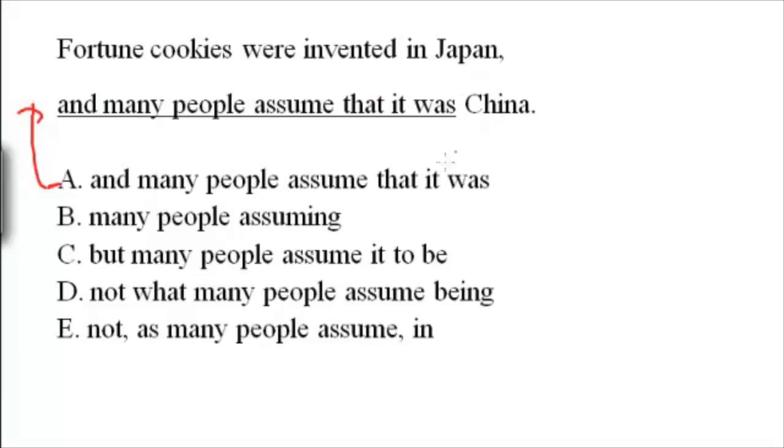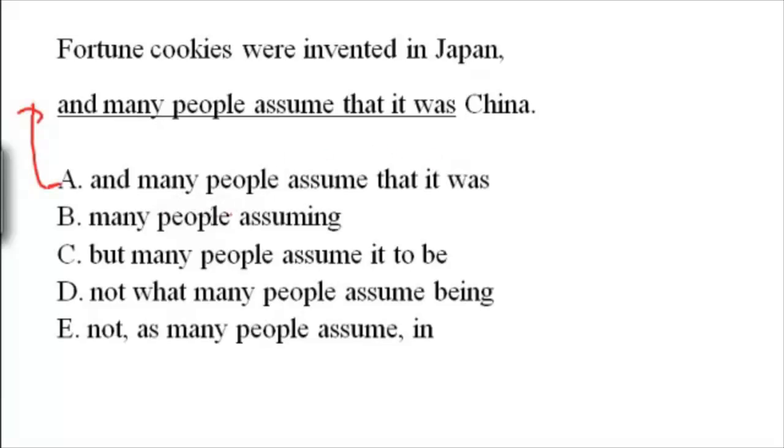So remember, you should do all questions the same way, right? Subject, verb, and what's the main idea of the sentence. And you should find out what the non-essential information is. So in this case, cookies were invented in Japan. That's the main idea. And I think what they're trying to say is that a lot of people think it's actually from China. Right? It was invented in China, right?